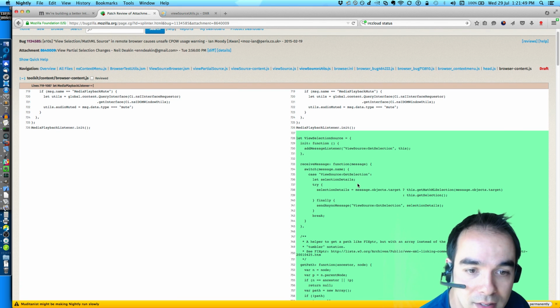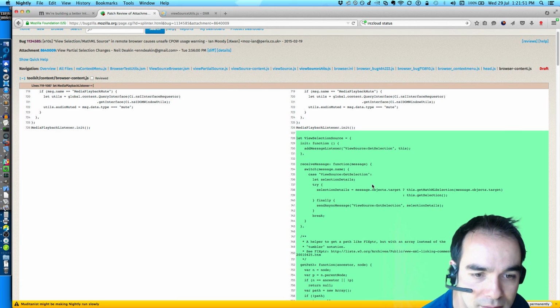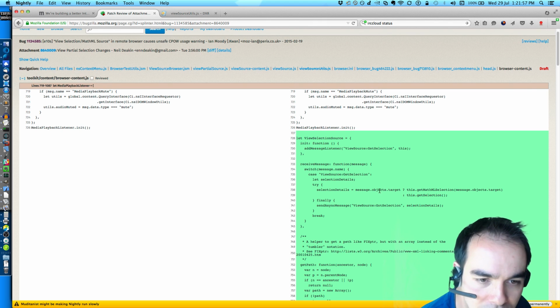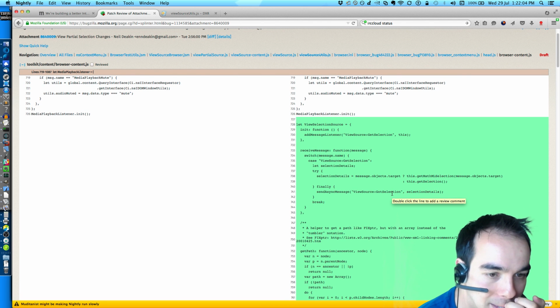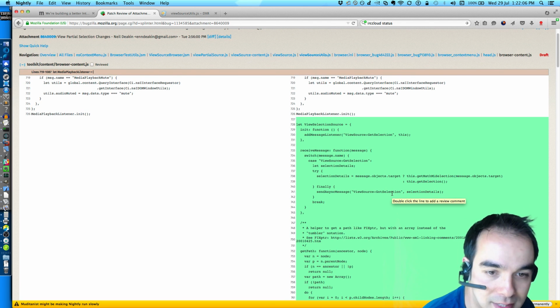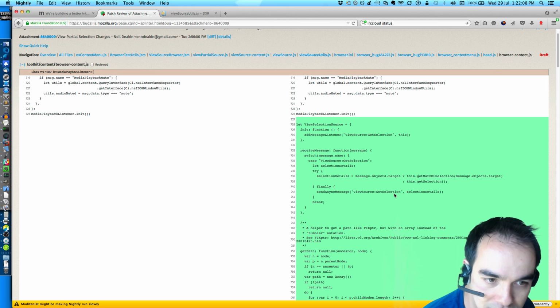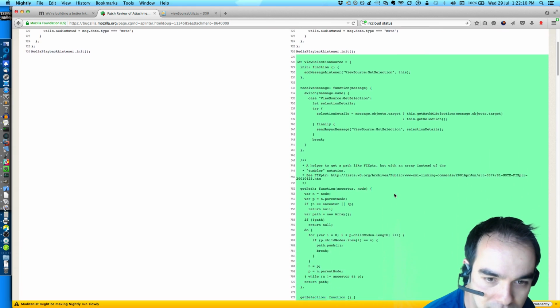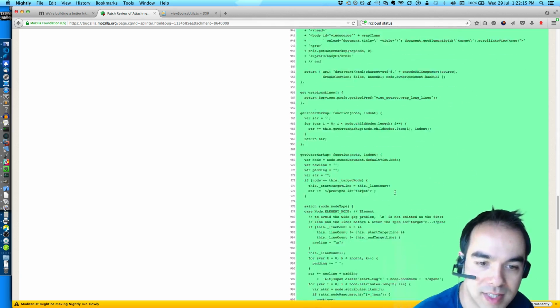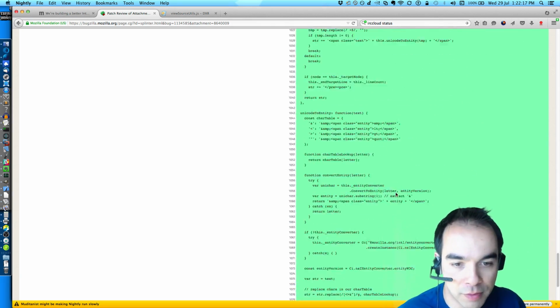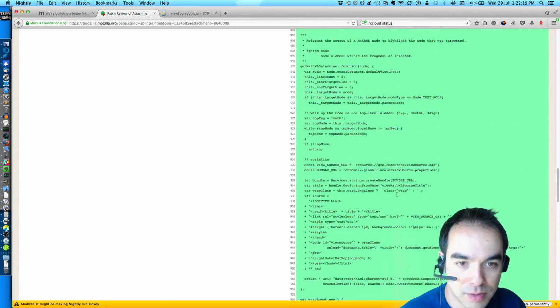And what it does is, if there is a target, then we try and get the MathML selection from it. If not, we just get the normal selection. And then we send up a message with selection details. And so, okay, this is, oh, holy smokes, this is the stuff that he removed from that other file. Yowza.